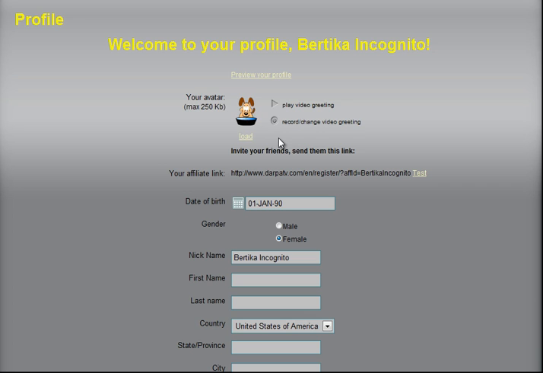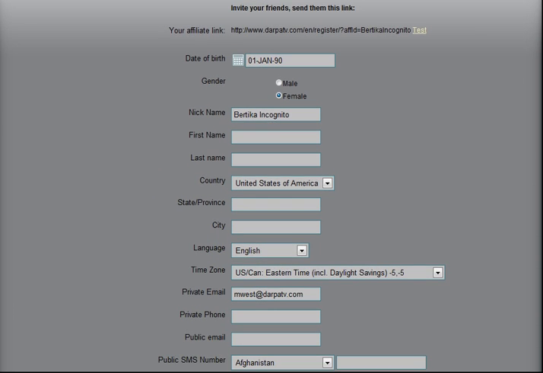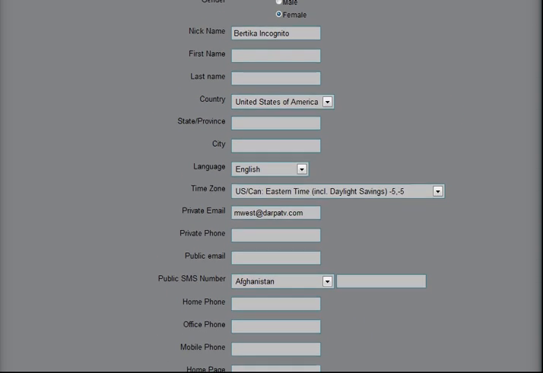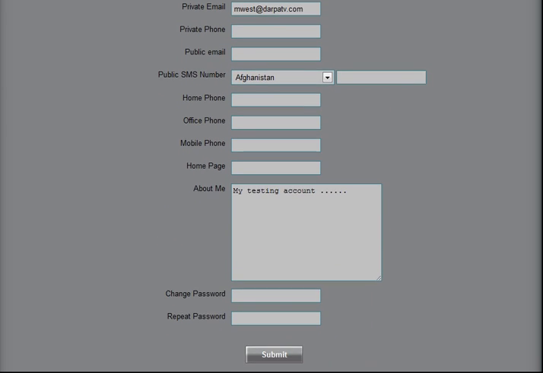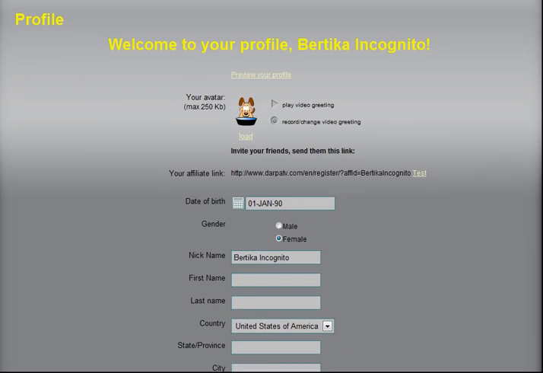You can upload your avatars, and if you want to, you can invite your friends by sending them this link, and they become affiliated to you. Enter your date of birth, your gender, nicknames, and your personal, private and public information about me, and you can also change your password on this screen too.